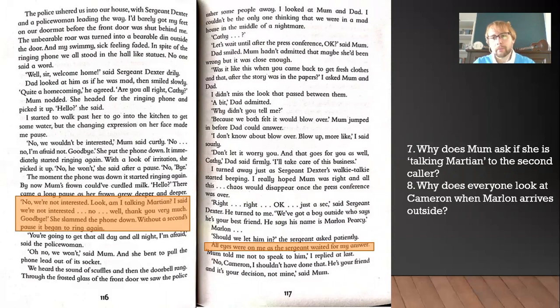But Mum and Dad look at Cameron when Marlon arrives because they know that Cameron feels betrayed by Marlon. So they don't know how he'll react. So if you put anything about him being upset with Marlon, him feeling betrayed by Marlon, not knowing how he'll react, any of those things, any of those 3 things would get you the tick.